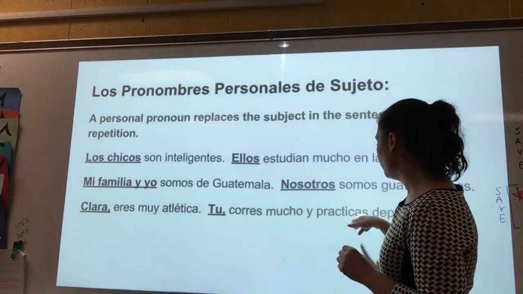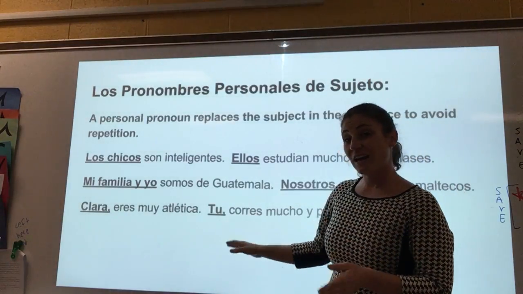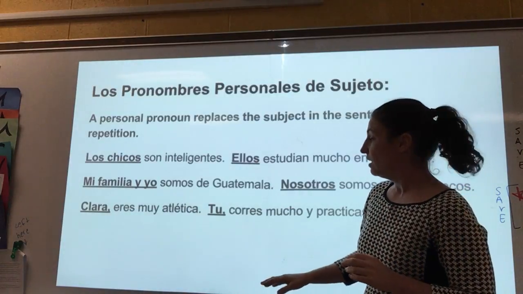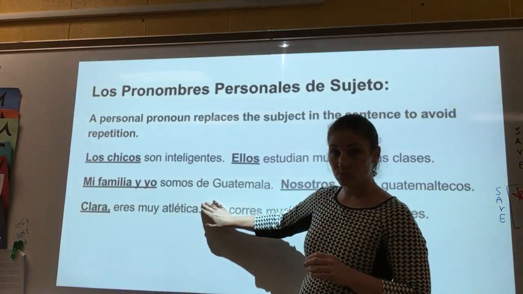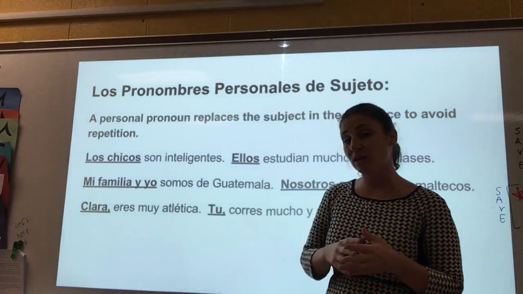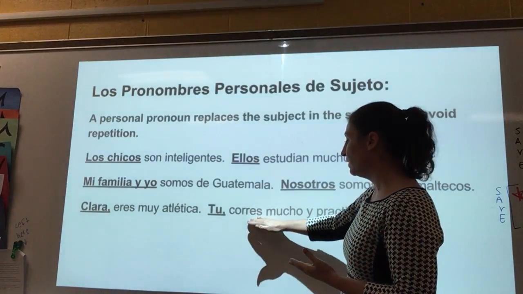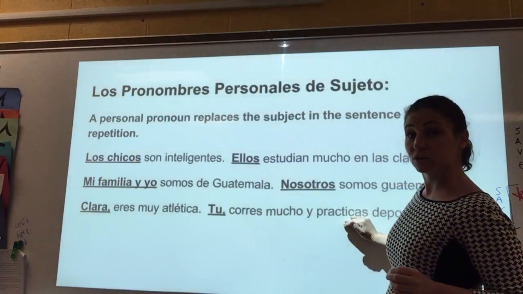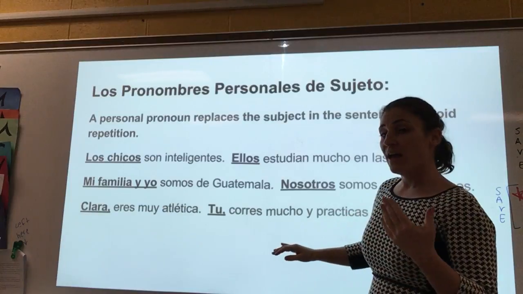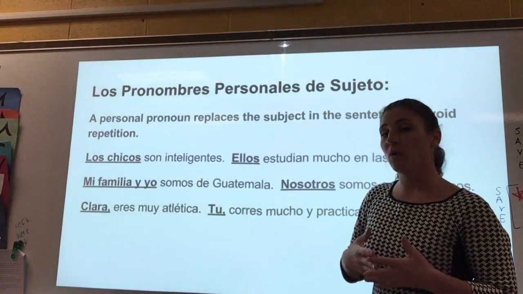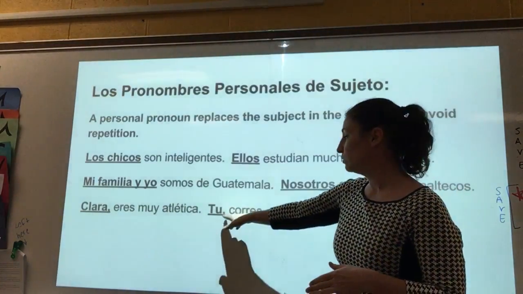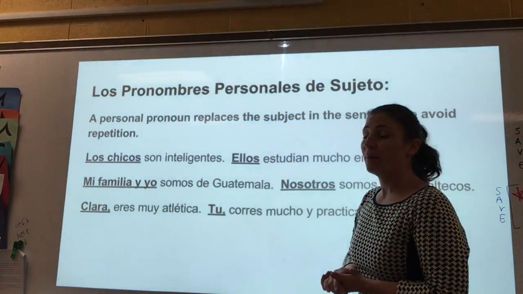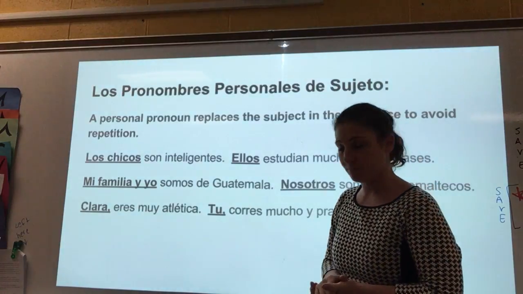Tú corres mucho y practicas deportes. Español is a little bit interesting in this situation. You know already that we don't even need to use tú. It is an optional thing. And the cool thing about that, which will be in another video, is because the verbs actually carry the ending specifically for tú. So, if you were going to look at this and you wanted to use a personal pronoun, you would use tú, because Clara is being spoken to and you are indicated to that by the comma after her name.